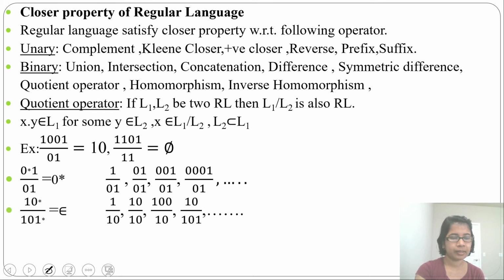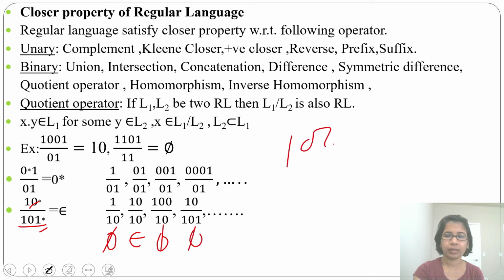Let's say another example. 1 0 clean closure divided by 1 0 1 clean closure. Let this 0 clean closure and this 1 clean closure be epsilon. Then 1 by 1 0, that will be phi. Then 1 0 by 1 0, it will be epsilon. Then 1 0 0 by 1 0, it will be phi. Then 1 0 by 1 0 1, it will be phi.